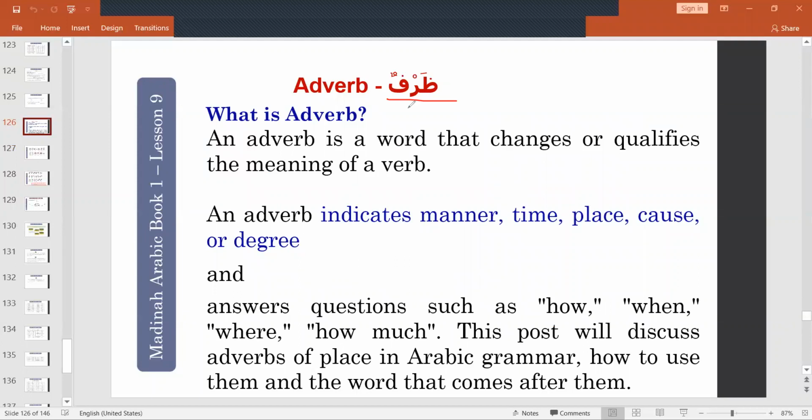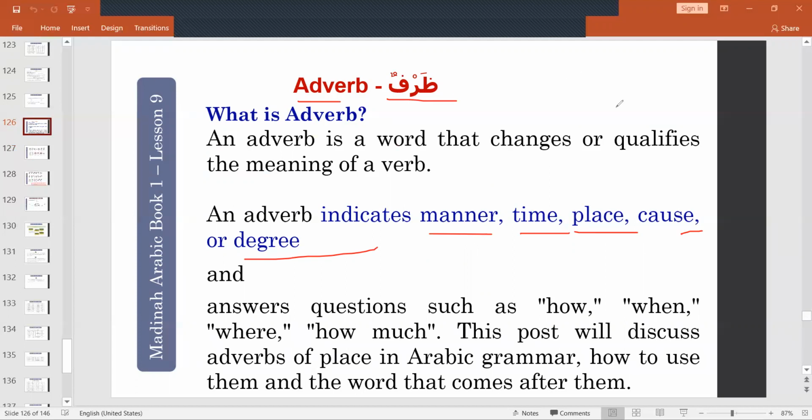Do you understand what is adverb? Do you have any other questions on it? Any doubts? Okay. So those words that indicate manner, time, place, cause, degree will be called adverb. In Arabic, it is darfun.